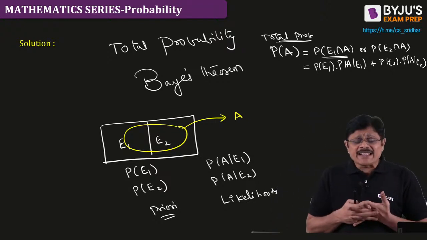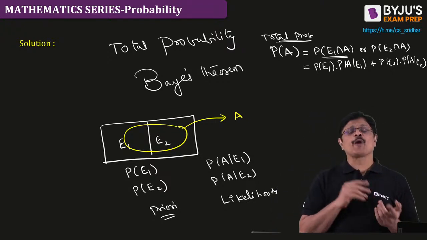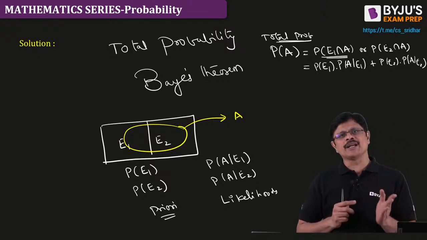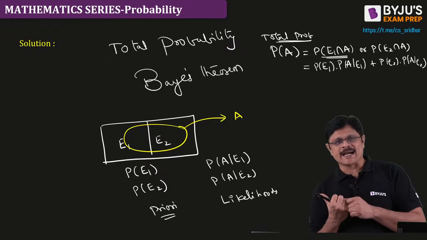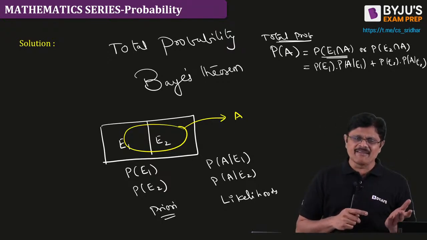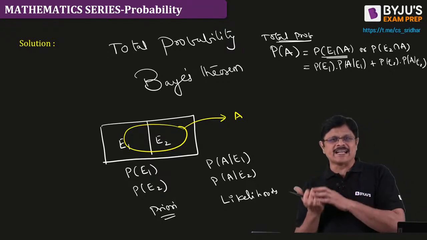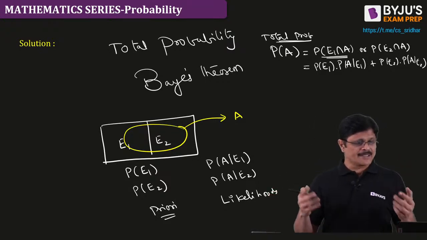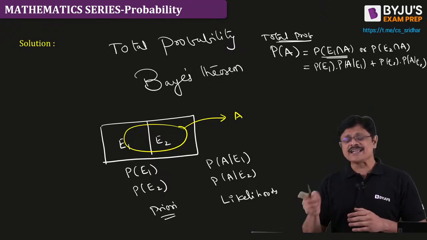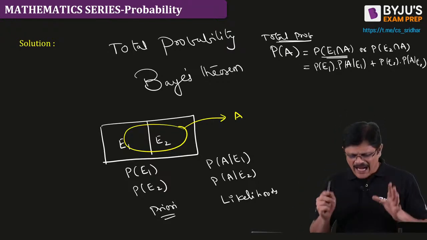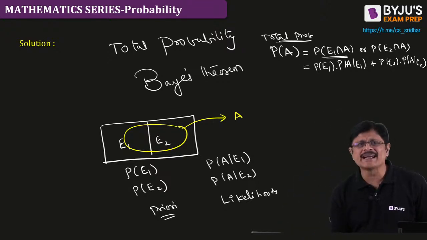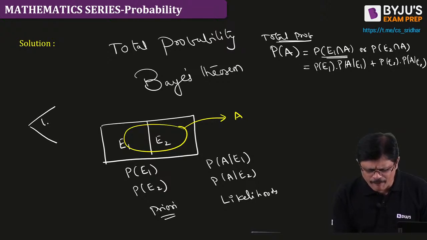Whenever an event is happening following other events, the probability of that event is given by the probability of the first event into the probability of this event when the first event has happened, or the probability of the second event into the probability of this event when the second event has happened. It can be generalized to any number of events, my dear friends. That is what we call total probability, and it's very, very simple, sir. They can also write this in a tree diagram. The same thing they express in a tree diagram: E1, E2 are happening.